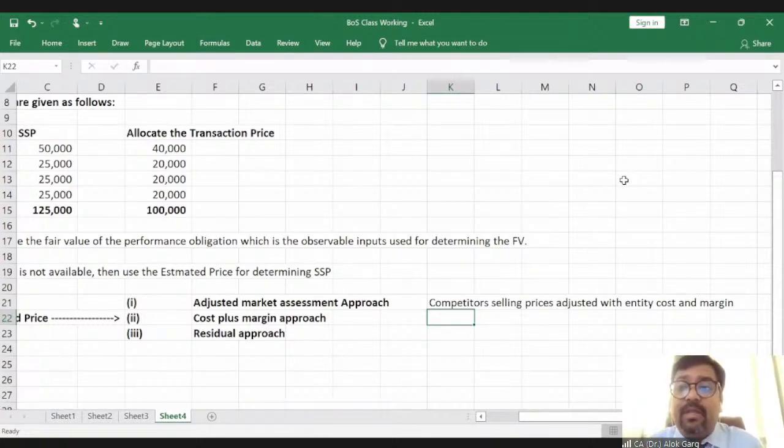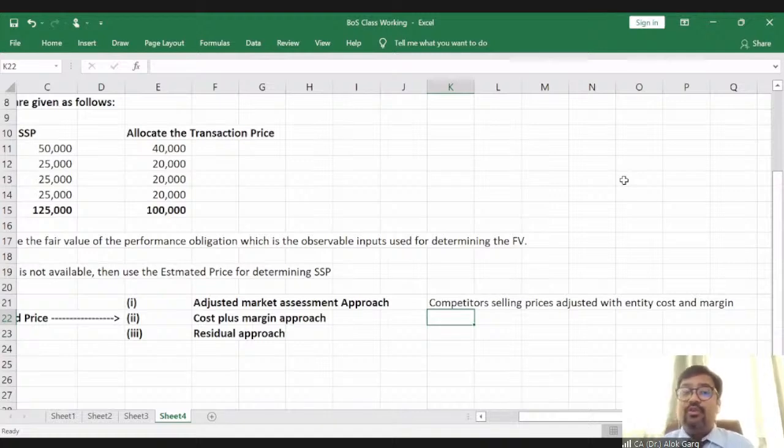Of course, I need to charge something extra from the customer. Normally in my business, I keep a margin of 15%. So in this case, 500 plus 15% of 500, which is 75 rupees, so 575 rupees will be the standalone selling price as per the cost plus margin approach.